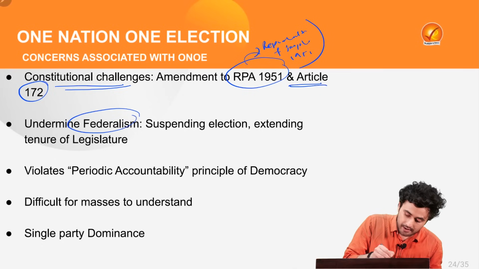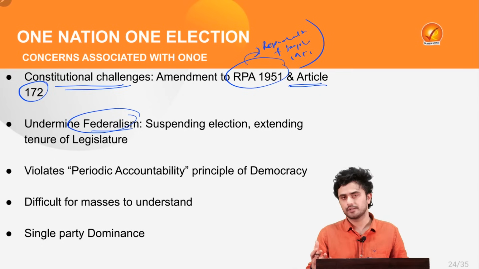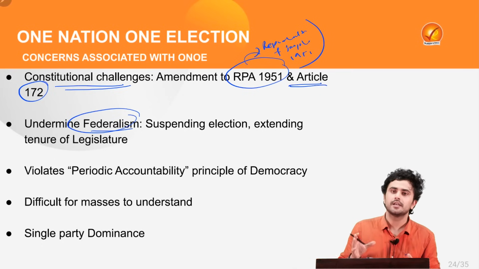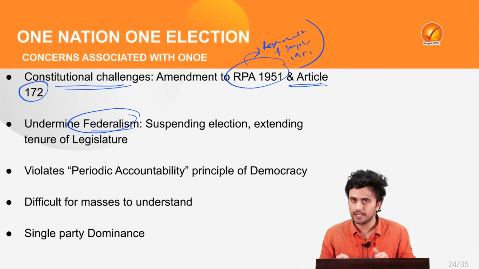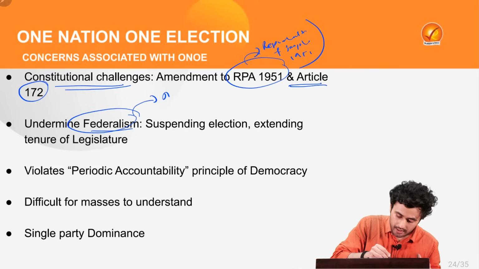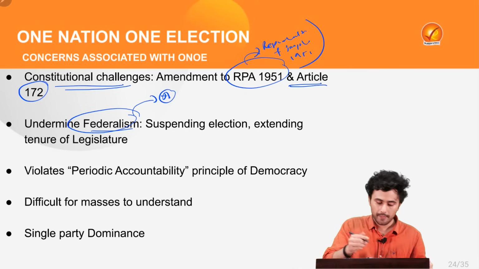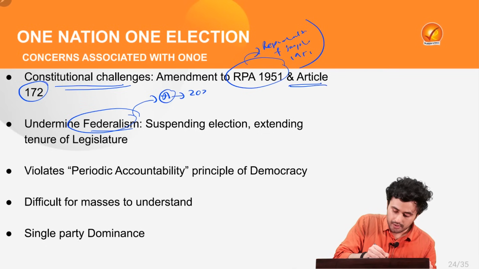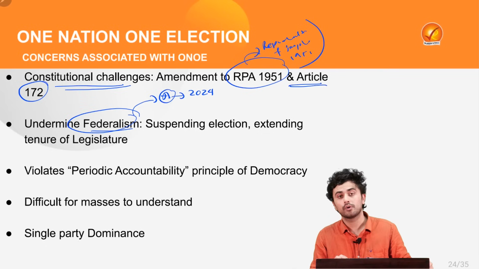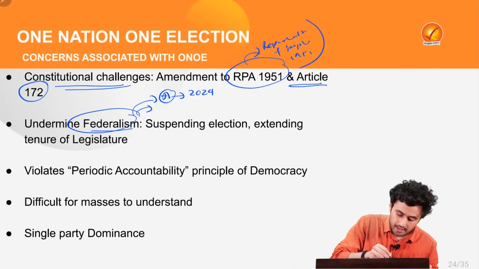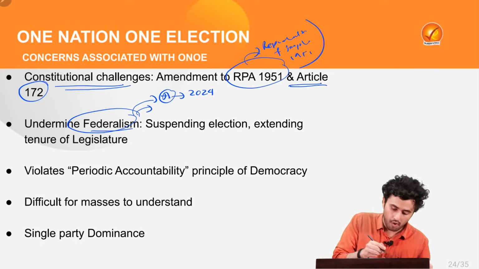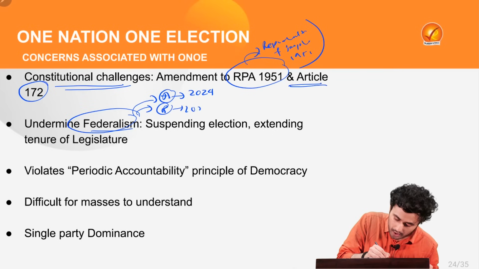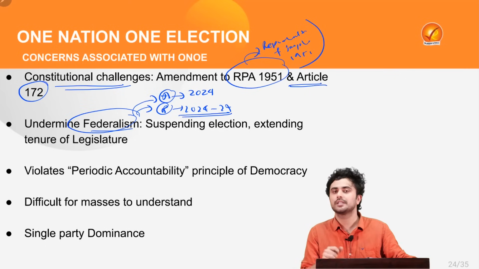Also, it can undermine the value of federalism, because let's say there is a central government and it is going to implement one nation, one election. Now, let's say there is a state A where the election is due in 2024. And then there is another state where the government has just formed in the year 2024 and will be ruling till 2029.